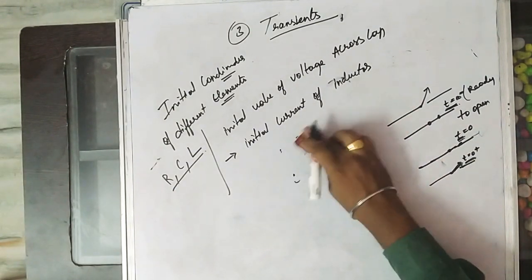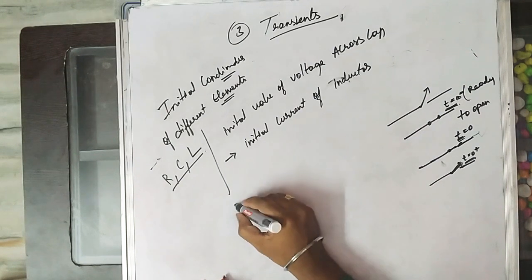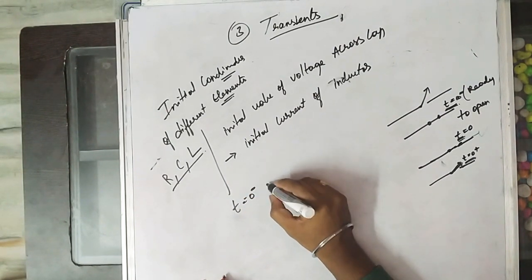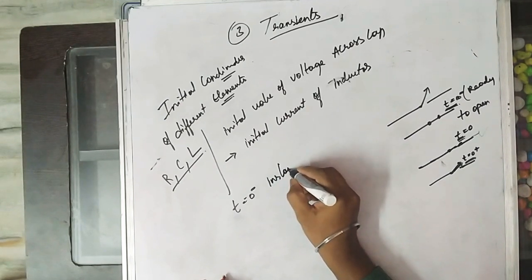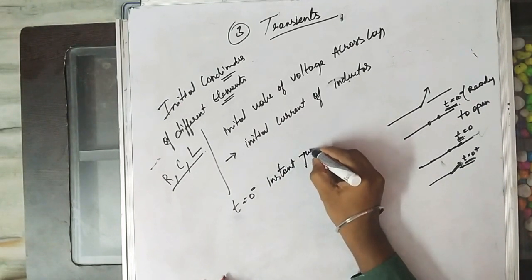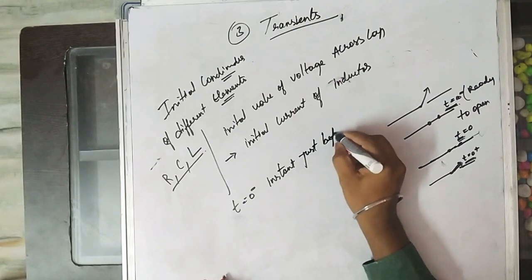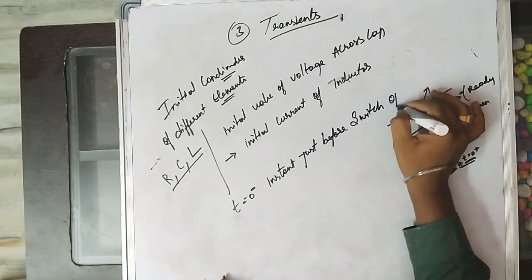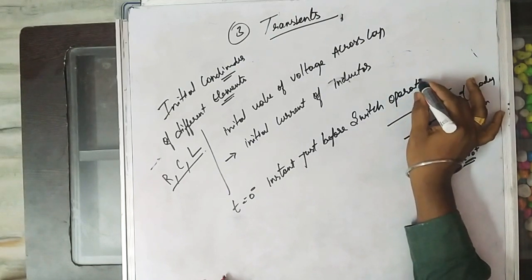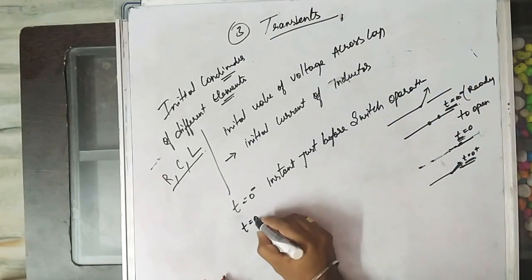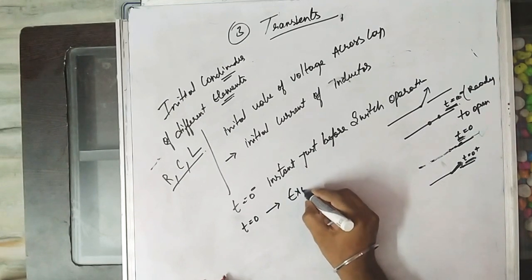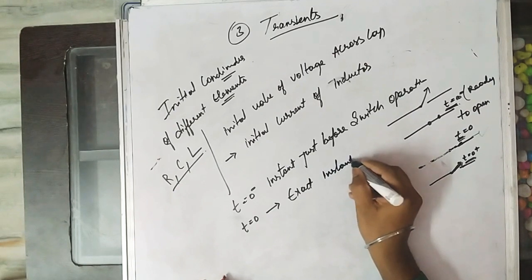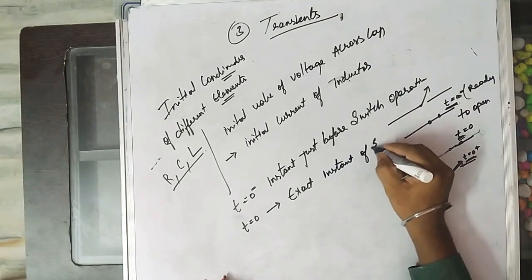So t equal to 0 minus means the instant just before switch operation. T equal to 0 is the exact instant of switch operation.